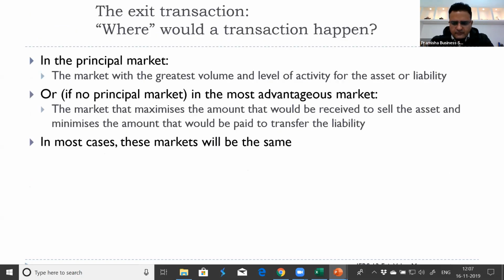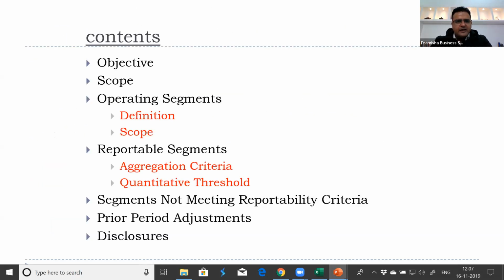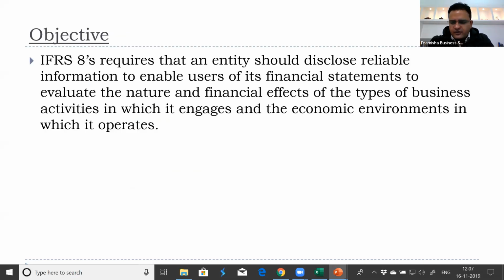We'll look at it again fresh. The objective of it, the scope, the operating segments definition, reportable segments, quantitative thresholds, and aggregation criteria. If segments are not meeting the reportability criteria of 75%, what we need to do, how to deal with prior year adjustments. So IFRS 8 requires that an entity should disclose reliable information to enable users of financial statements to evaluate the nature and financial effect of the types of business activities in which it engages.